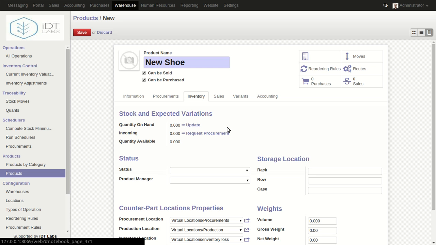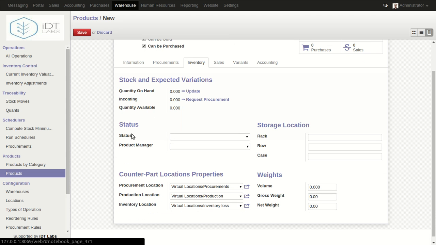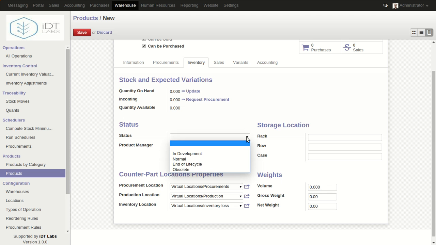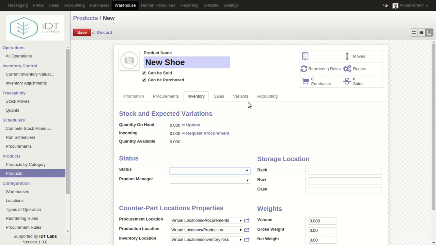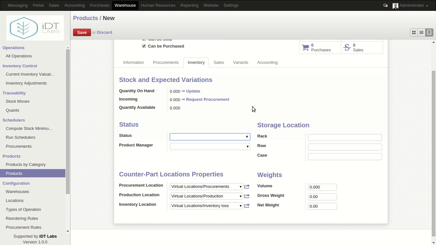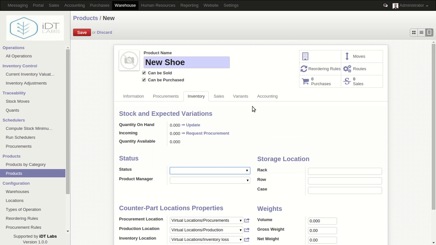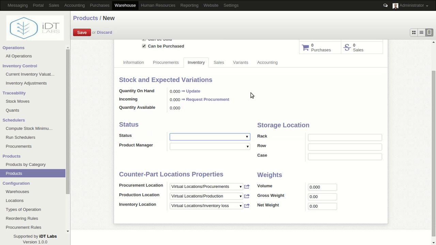Okay, and then we come to the status. If you look at the status, you can change the different statuses of the product. With this you can manage the way you make your product movement and so on. So let's say you were creating a product that you want to add to the warehouse, but the product was actually in development, or you have made requests but the product hasn't arrived yet.